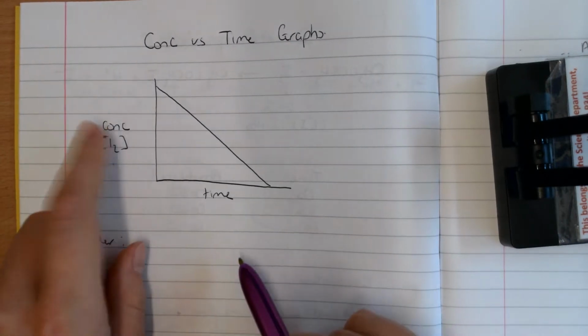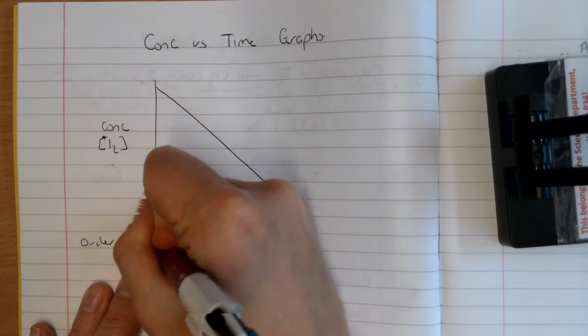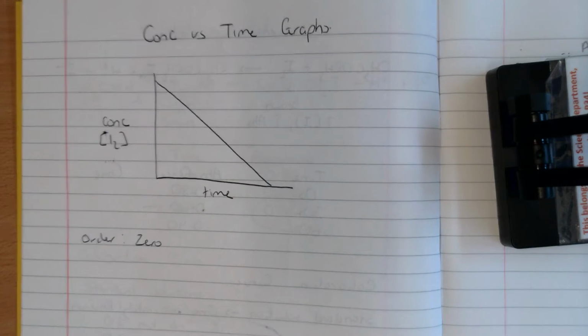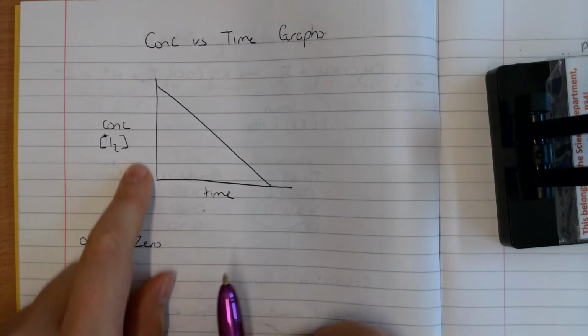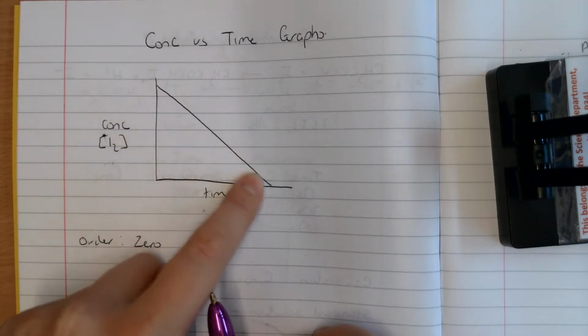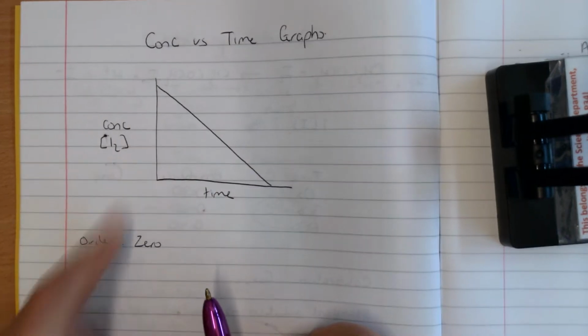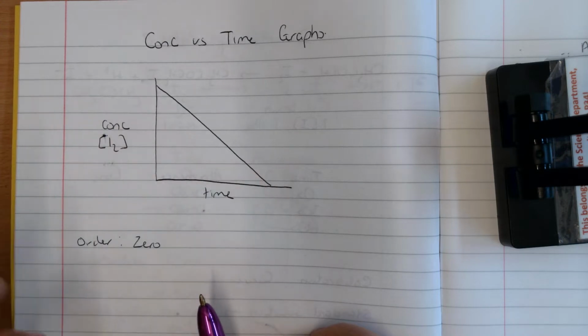When you get a concentration time graph that has this shape, it is going to be a zero order reaction. And rather than just learning that off by heart, and you might get confused in the exam, it's best to understand exactly why that is the case. So what we can see here is that the concentration is decreasing over time. That's expected. If iodine is one of the reactants, it is going to be used up in the reaction. You expect its concentration to decrease over time, regardless of the order, as the reactant gets used up.